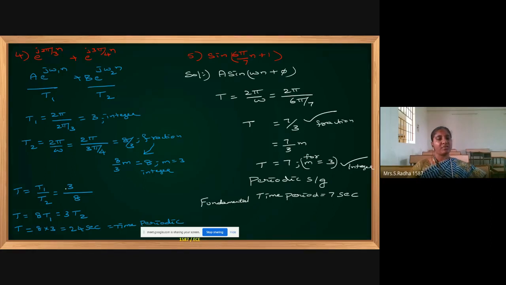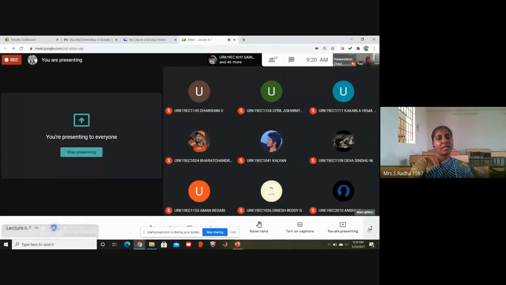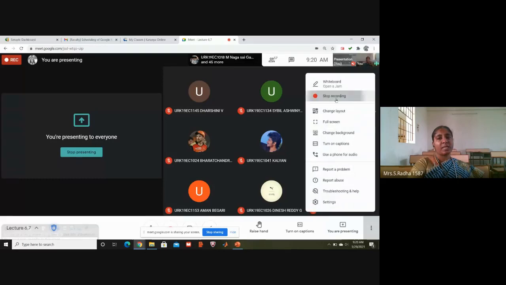That's why in the previous problem, 3 by 8, we also did cross multiplication and tried to get a full integer value. Fundamental time period means it cannot be a fraction, so maximum an integer value only will be there in the options. So by this we are completing time period calculation.